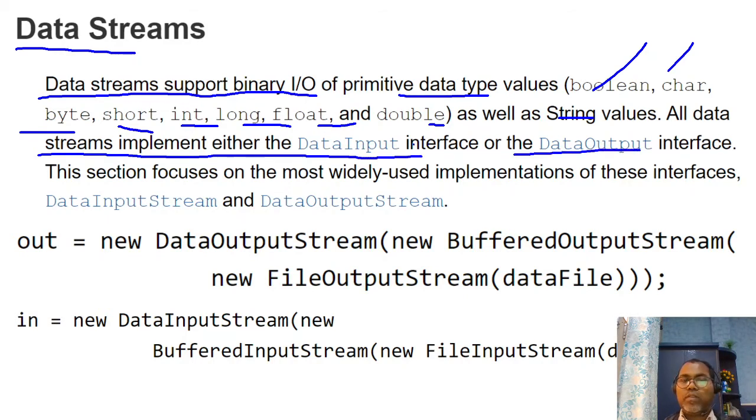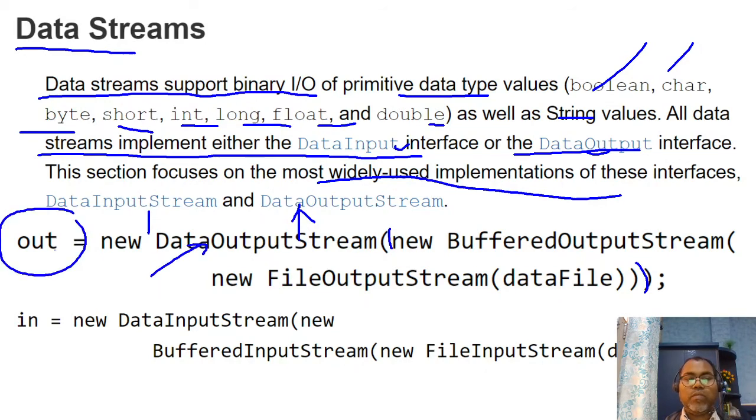These are the two interfaces: the DataOutput interface and the DataInput interface. The most widely used implementations of these interfaces are DataInputStream and DataOutputStream. Whenever we have a buffered object created, on top of that you create a DataOutputStream, and we have an out.